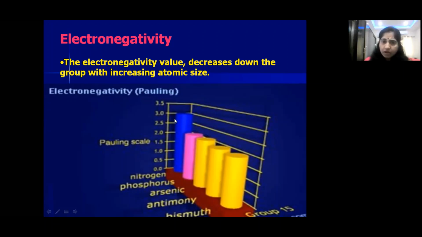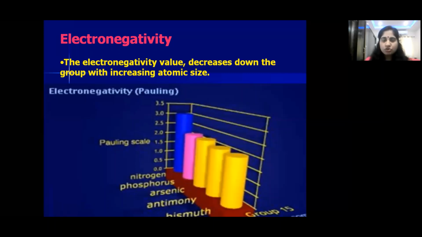Nitrogen has a small size, and on the Pauling scale it has 3.0, children. If you move top to bottom in group 15, from nitrogen to bismuth, size goes on increasing. Because of that, electronegativity values go on decreasing. Nitrogen has the high value. Is that clear, children? What is electronegativity? The ability of an atom to attract the bond pair of electrons towards it is called electronegativity.